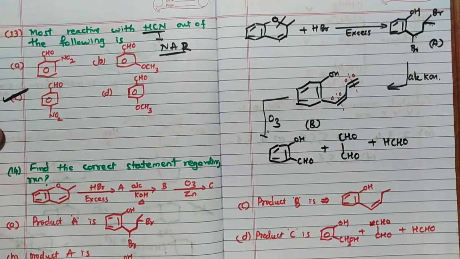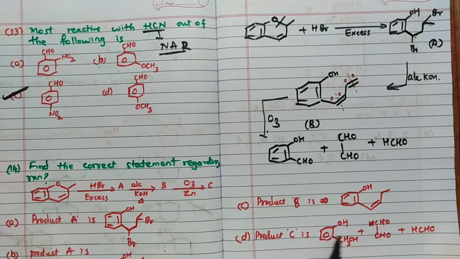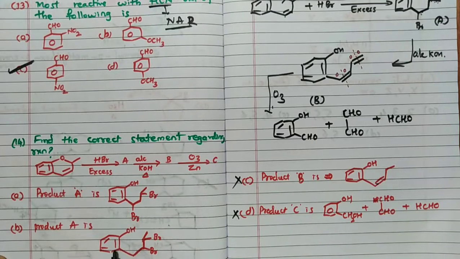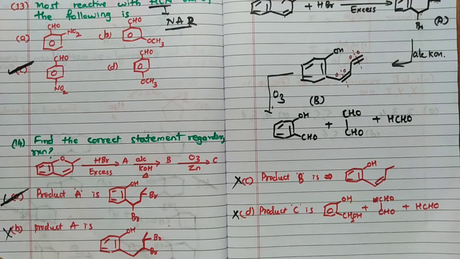Now see which one is correct. Product C: remember OH and CH2OH is given. Everything is correct, but CH2OH is given, hence this is not the answer. Product B has a double bond here, there is no other double bond, hence it is wrong. Product A is OH, Br on the adjacent carbon; they have given Br, it is not possible, remember, because this carbocation is more stable, hence it is wrong. Hence the answer for this question is A. Like this you can solve this particular question.